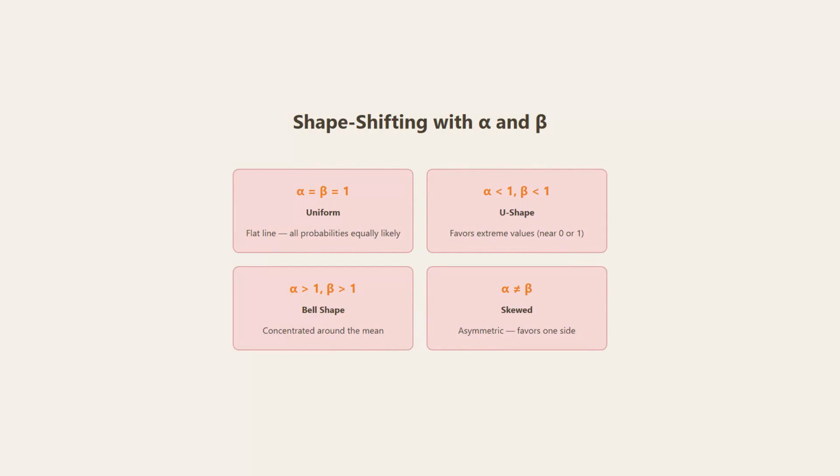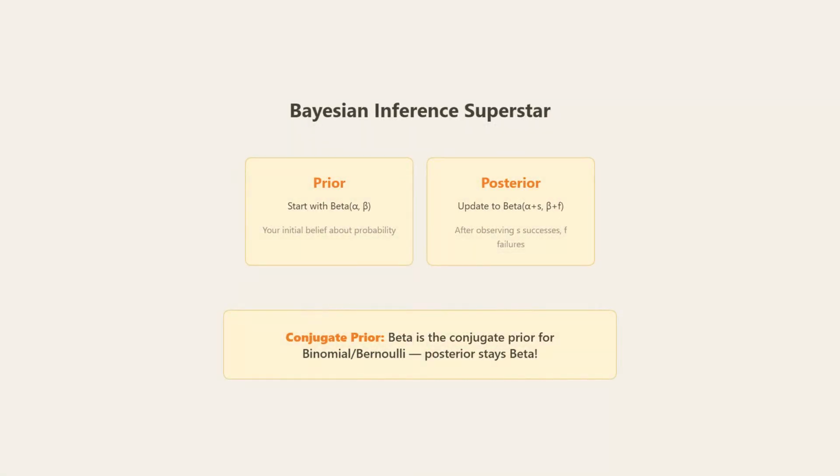Beta is incredibly shape-shifting with alpha and beta. When alpha equals beta equals 1, it's uniform, all probabilities equally likely. When both are less than 1, you get a U-shape favoring extreme values near 0 or 1. When both are greater than 1, you get a bell shape concentrated around the mean. And when alpha doesn't equal beta, the distribution becomes skewed, favoring one side.